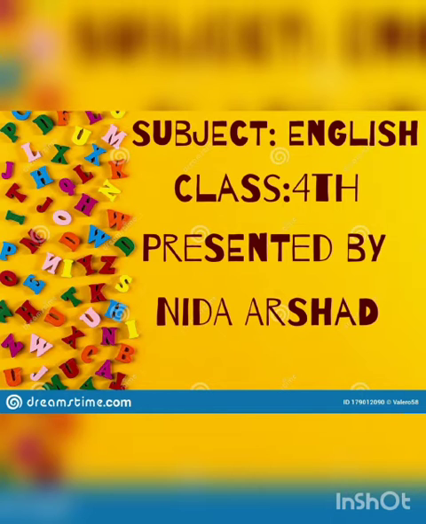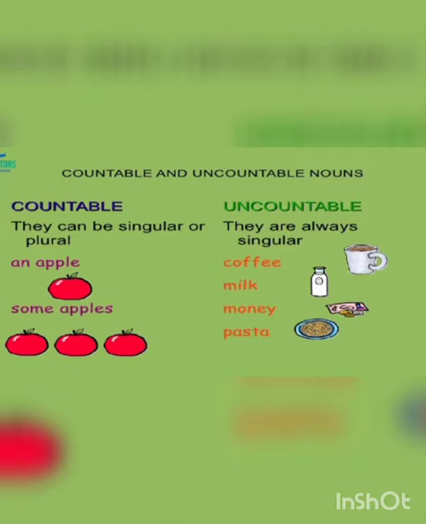Let's start our today's class. Today we are going to revise our topic which we have learned before. So let's start. First one is countable and uncountable noun. What are countable nouns? Countable nouns can be singular or plural and can be counted in numbers.